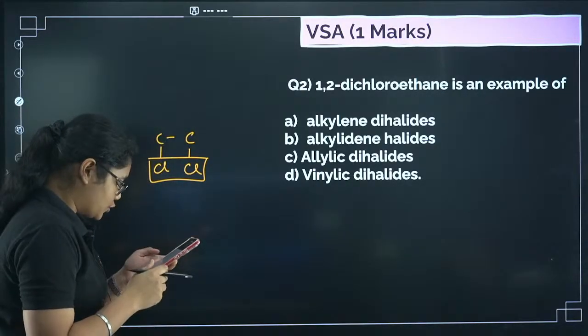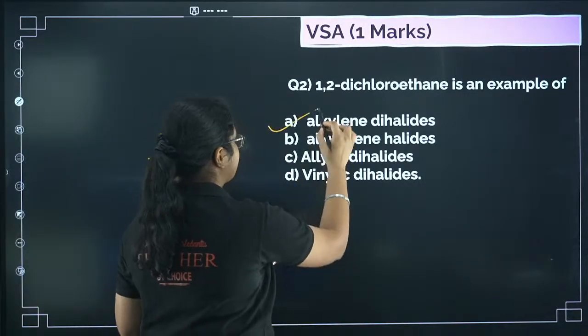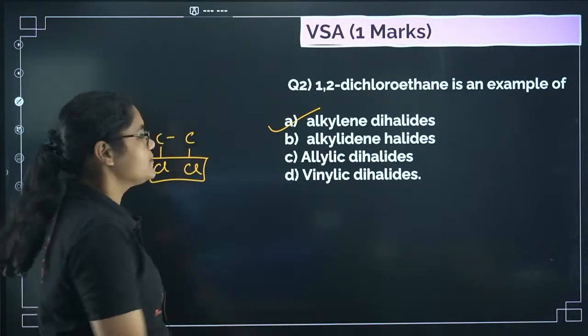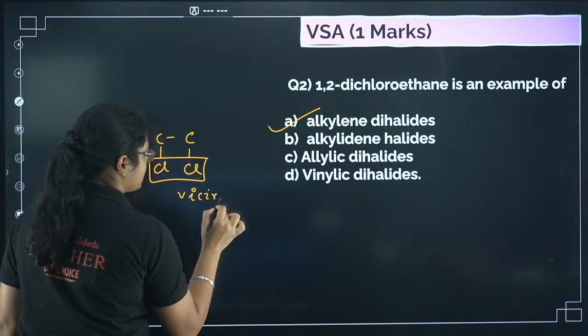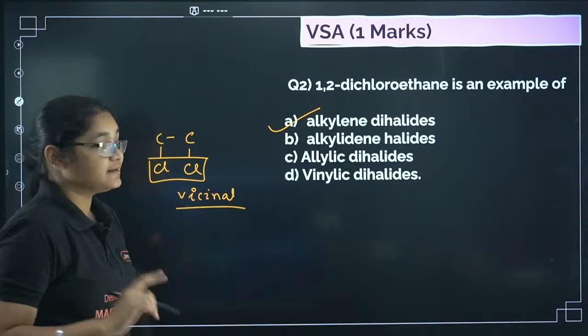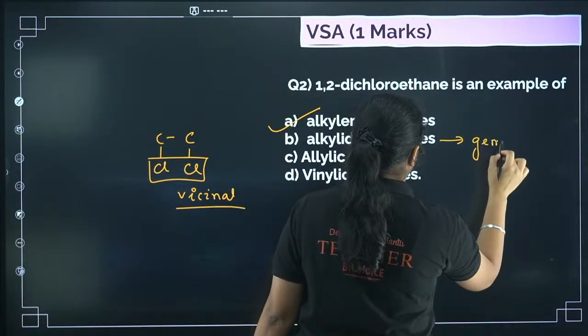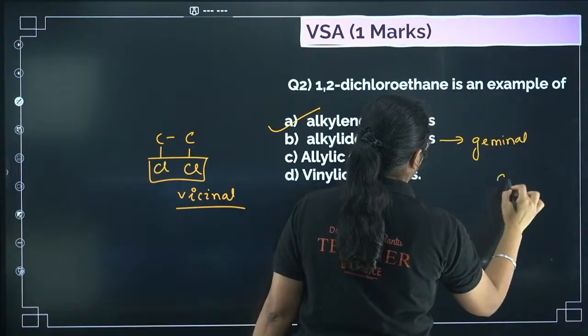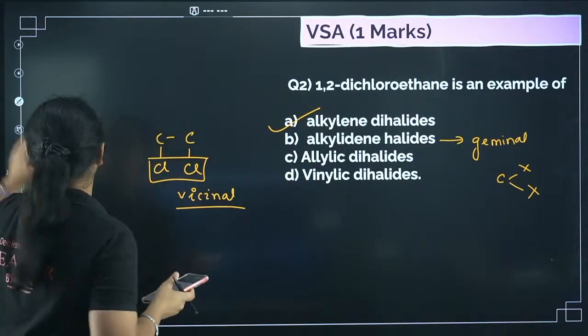So yes, question 2, the answer is alkylene dihalides. And this is also called vicinal dihalides. Then alkylidine halides are called geminal dihalides. Geminal means when you have 2 X groups present on the same carbon. Yes, very good Ganesh.